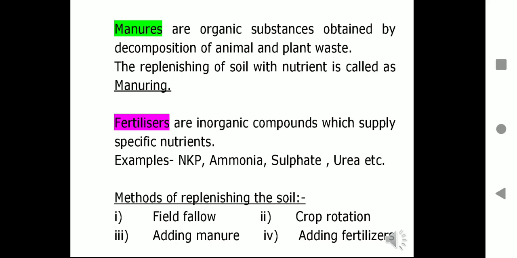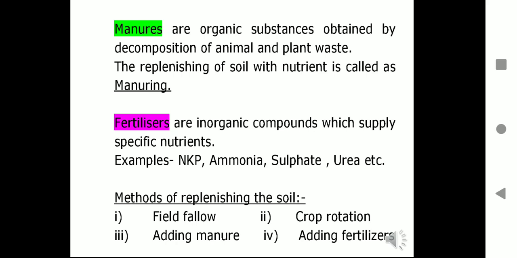Therefore, to maintain the fertility of the soil, organic manure should be used instead of chemicals, or the field can be left uncultivated in between two crops, which improves the soil texture as well as its water retaining capacity and replenishes nutrients. Some methods are there for replenishing. You can see field fallow: leaving the field vacant for some years or some months. Crop rotation: rotating one crop after the other. Adding manure, adding fertilizers.